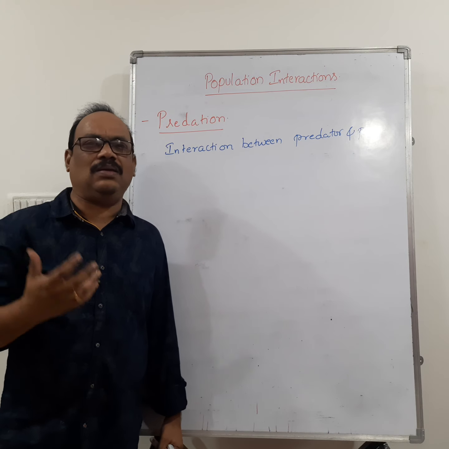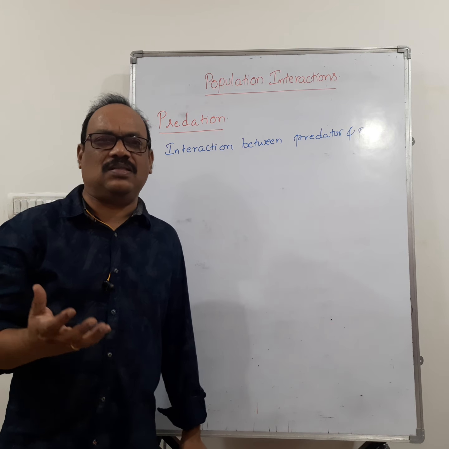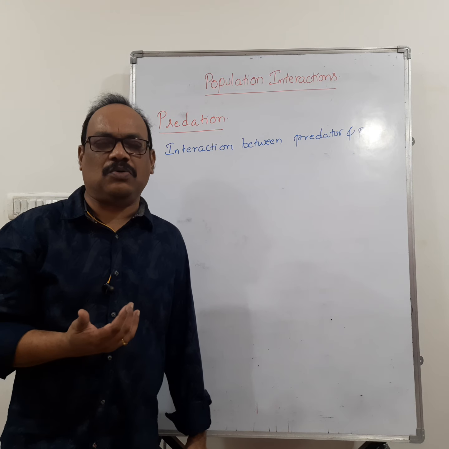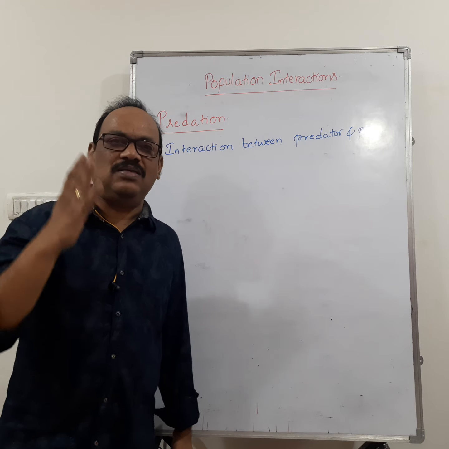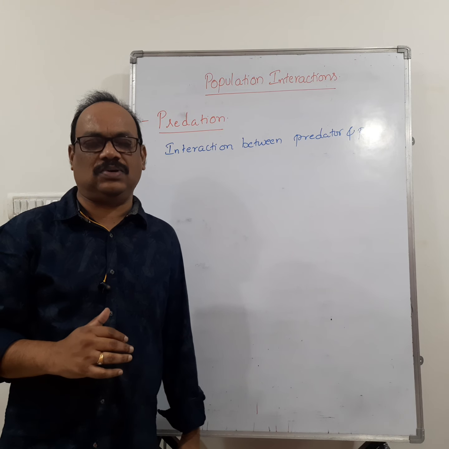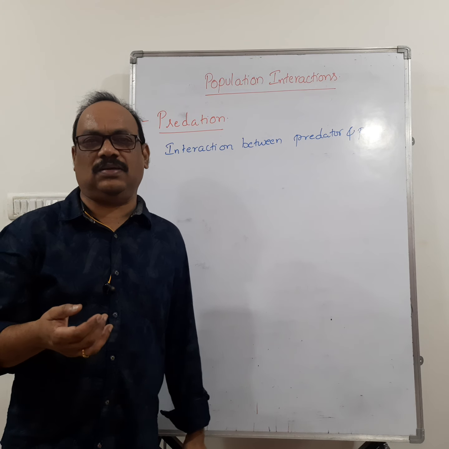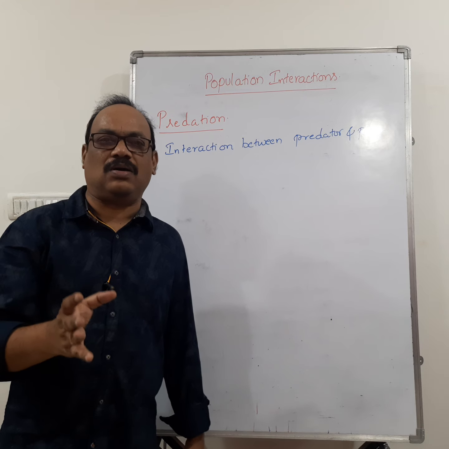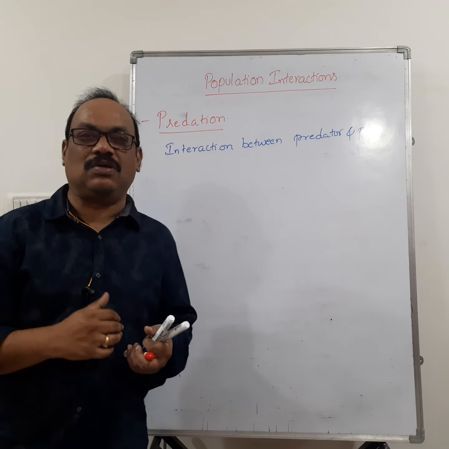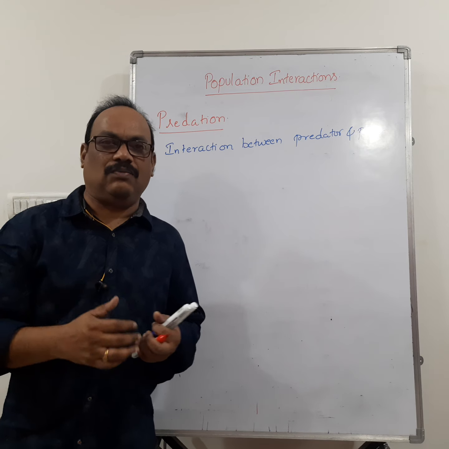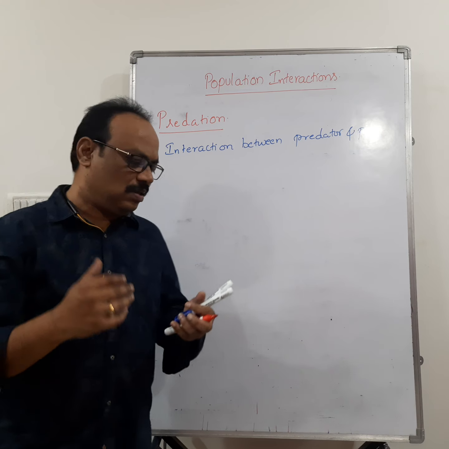Suppose imagine in an ecosystem there are a large number of producers. That means there are many green trees or green plants. The producers are huge in number. Imagine that there are no herbivores to eat them. What will happen? These producers grow enormously and they disturb the ecological balance. The energy is not consumed by the consumers. So there should be some organisms to control their population. So predators, let us see the types of predation now. For example, when you think of the predator, you get in your mind only the tiger and deer, right? Let us see.